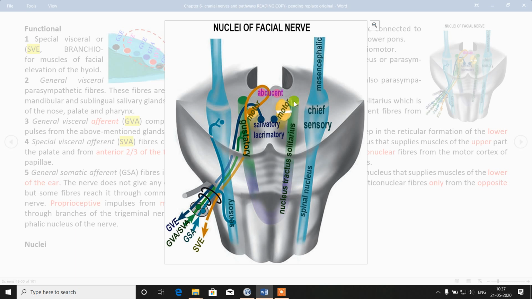The upper half of this motor nucleus receives same-sided, ipsilateral corticonuclear fibers, and the lower half receives contralateral corticonuclear fibers. So the lower half receives only contralateral and the upper half receives both ipsilateral and contralateral fibers.